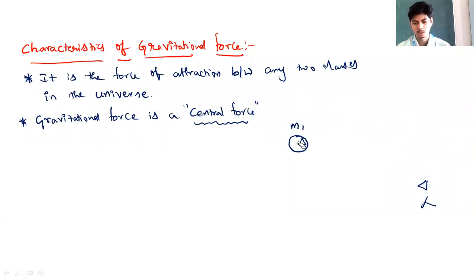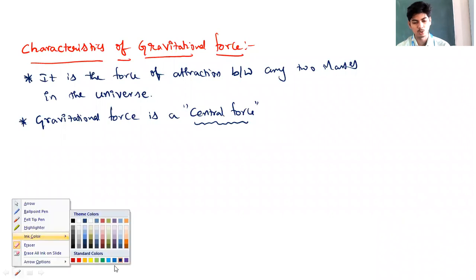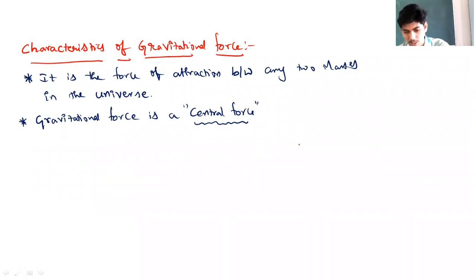That must be understood. See, the force of attraction between two masses acts along the line joining centers of the two masses. Observe. If these are the bodies of masses m1 and m2, we know that between these two bodies there will be gravitational force, and this gravitational force acts along the line joining centers of two masses.